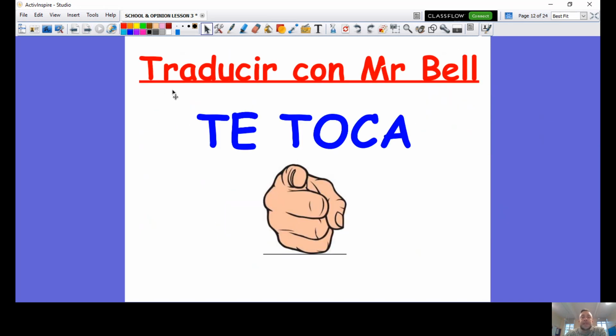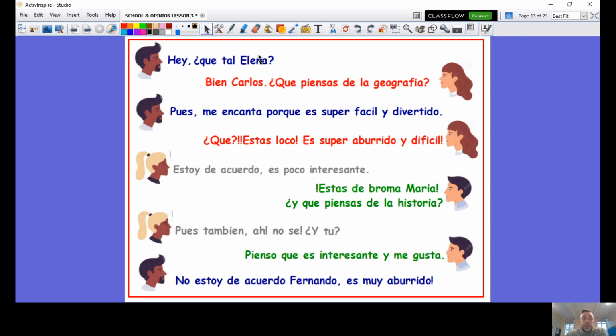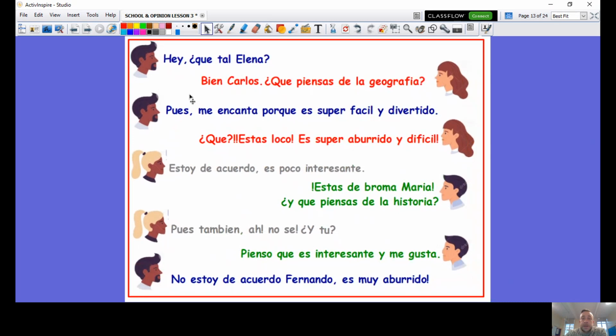So, what we're going to do now is traducir con Mr. Bell. We're going to look at the text we had last week and we're going to translate, just like you did in your Do Now. So, here's our text. This is the text we had last week. We're going to read and then you translate.